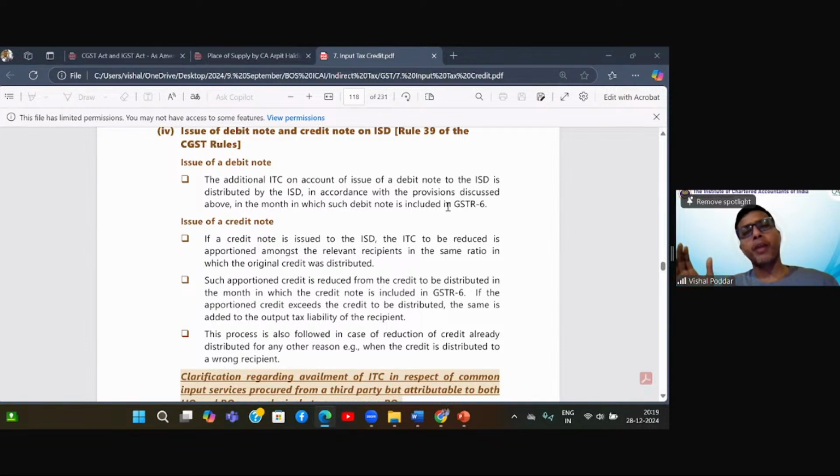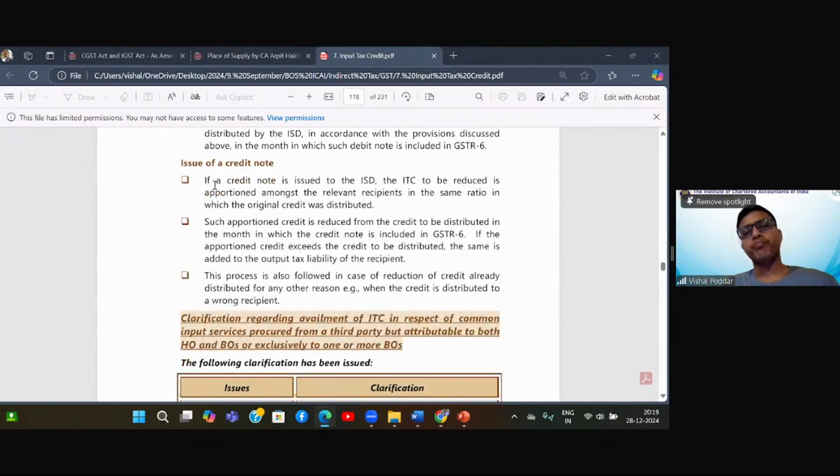After 3 months, my supplier realized that he made a mistake. He wanted to charge more tax. So he raised a debit note so that he could correct his previous mistake made in the invoice. Now, whatever debit note I have received, that is giving me more credit. In this month, that is the month of receiving this debit note, I will get the ITC on this debit note and I will distribute it to you all in the same manner in which I distributed the original invoice credit.